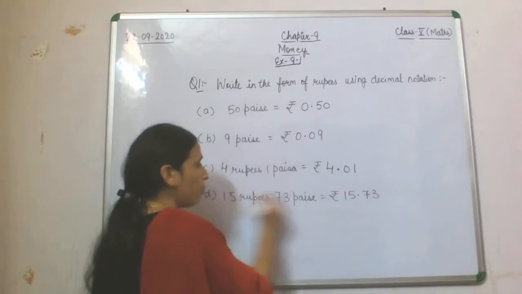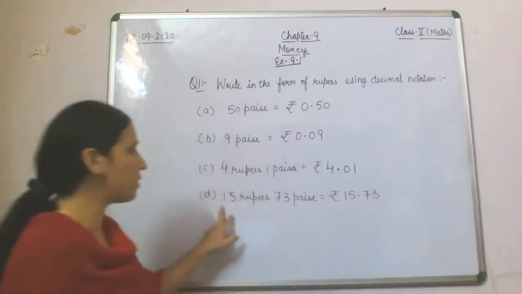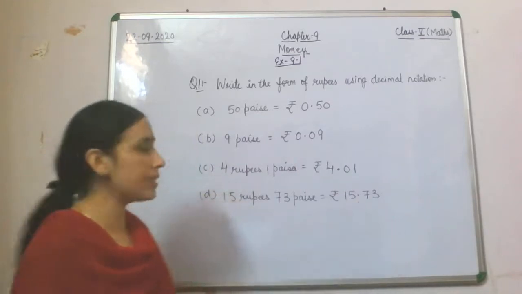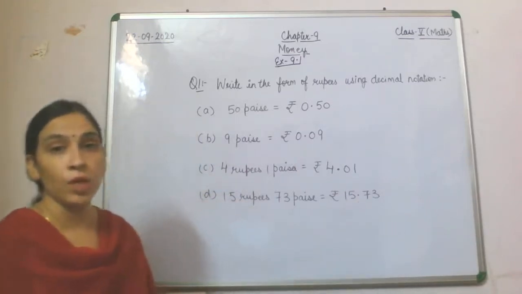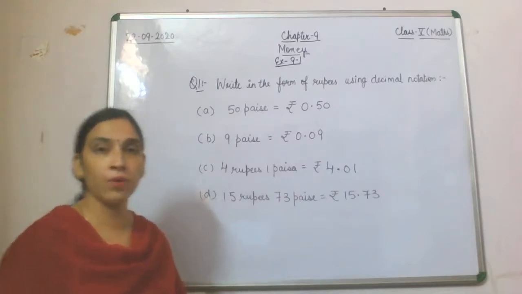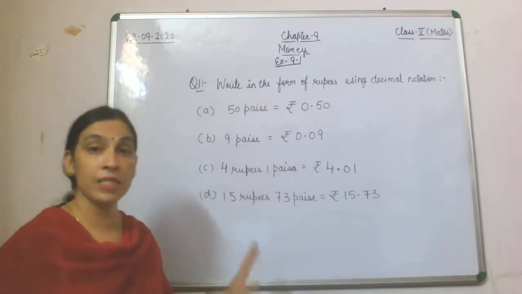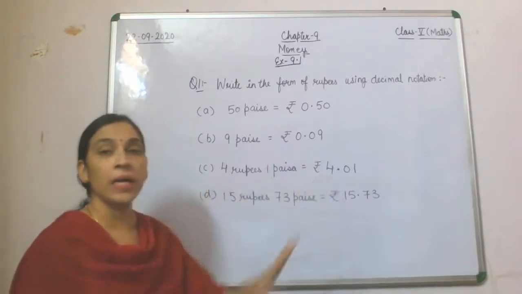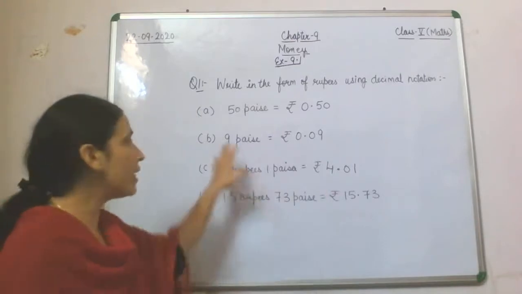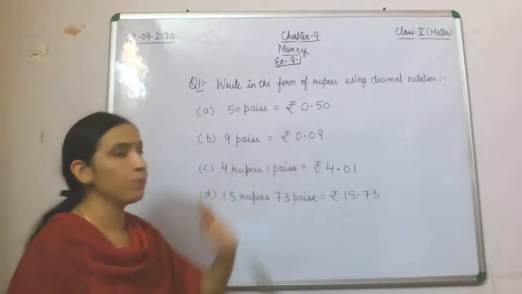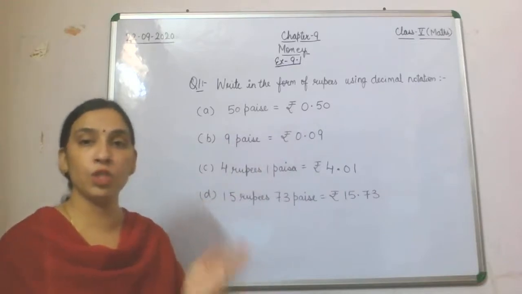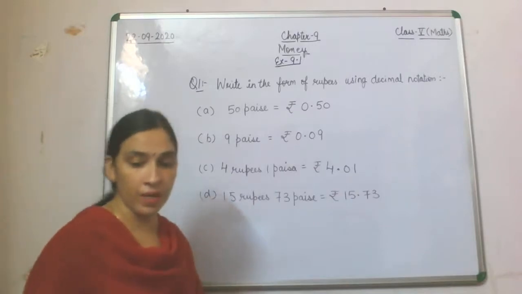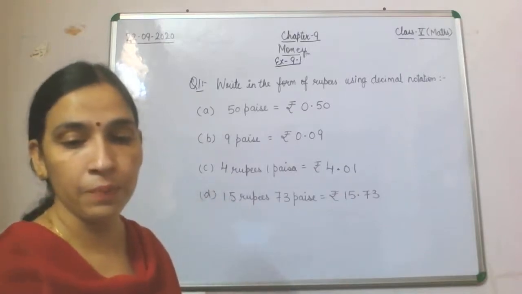15.73. Here rupee is given, the whole number is given, that is 15, that we have written. Then we put a decimal, and the decimal part is given in paise. So what do you understand from this question 1? If rupee is given, you write it in the whole number part. If rupee is not given, then in the whole number part you write 0. And the paise part, which is your decimal part, you write after the decimal. Fine. So this is your question number 1.